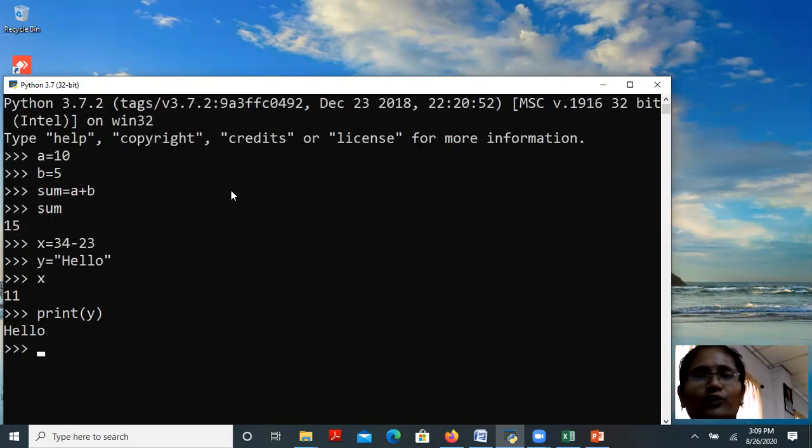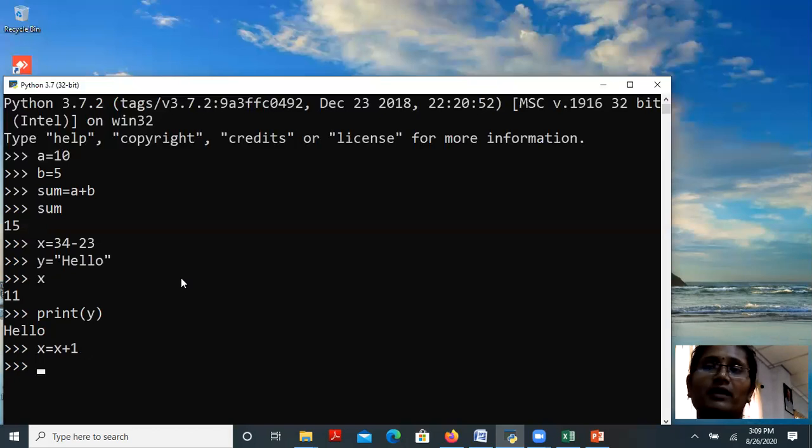If you give print, it will accept it. If you forget to give print, that is also accepted. Here I didn't give print, but it displayed the value of x. Here I have used print, so it will print it. Whether you give print or not, it will display the value available in the variables. Next, I'm going to use the same variable, x equal to x plus 1.